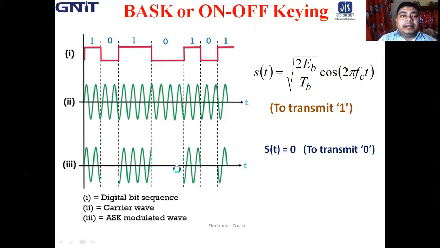Now what is the mathematical expression for amplitude shift keying?